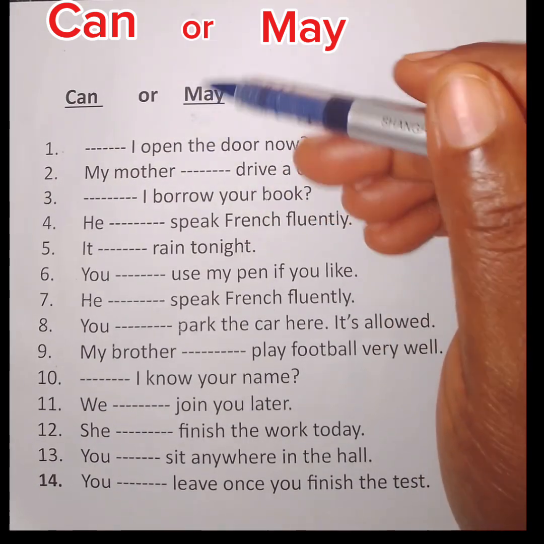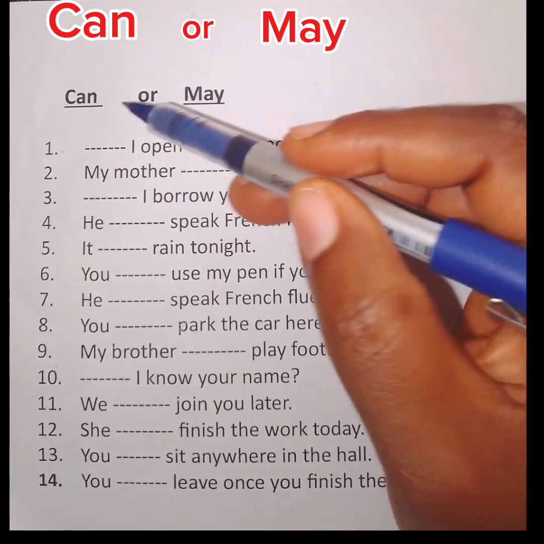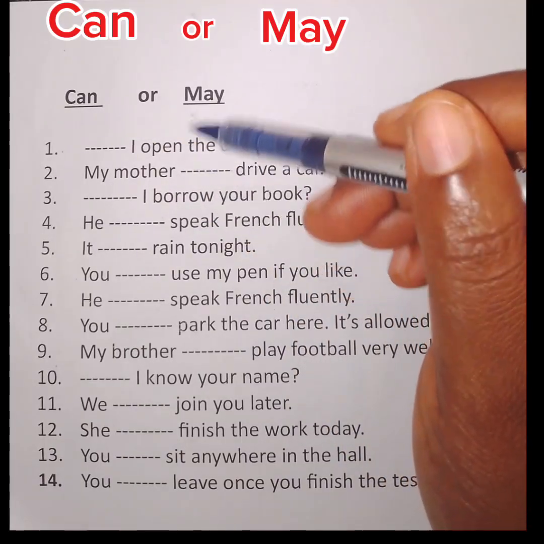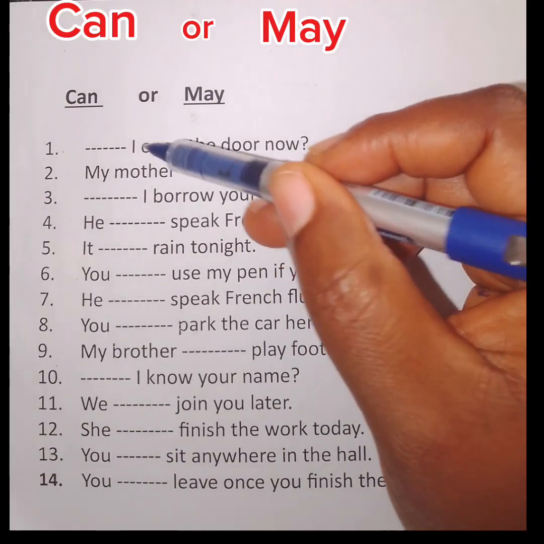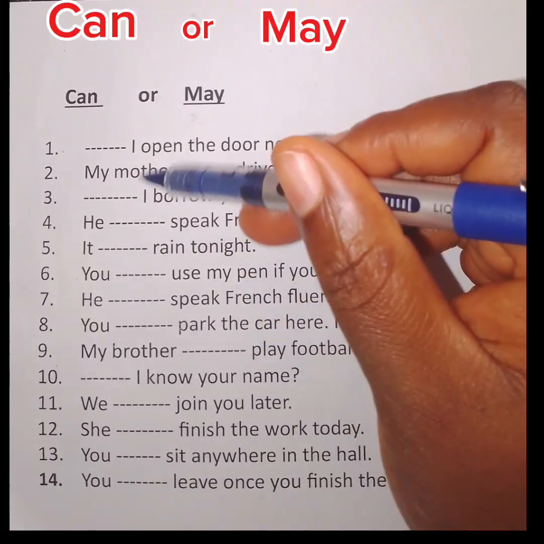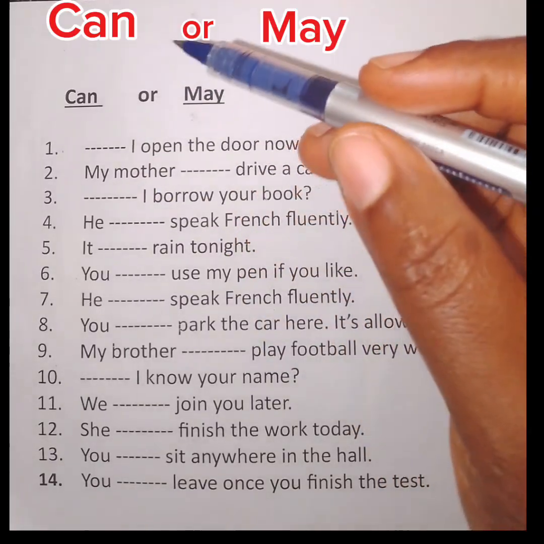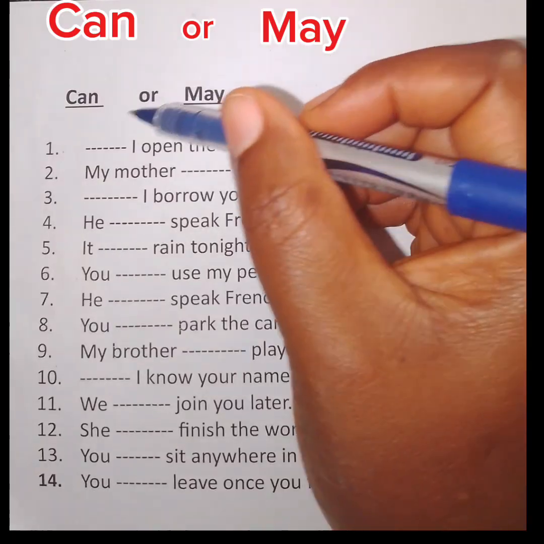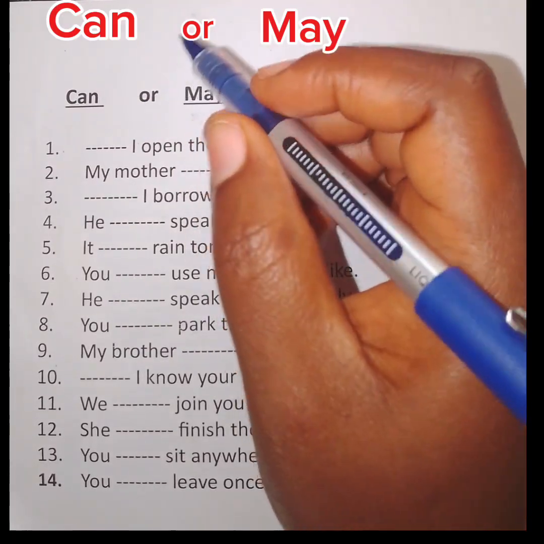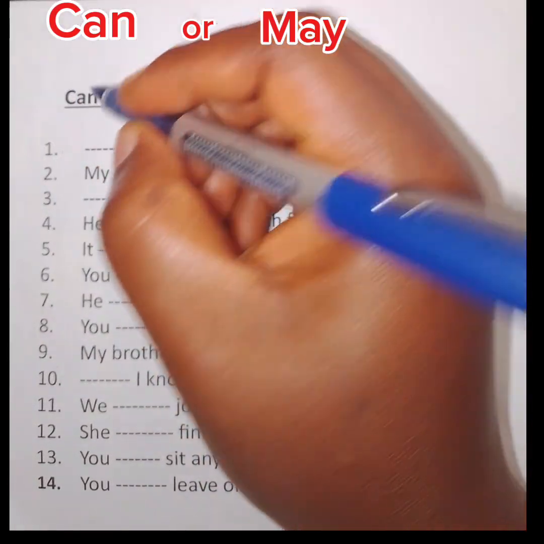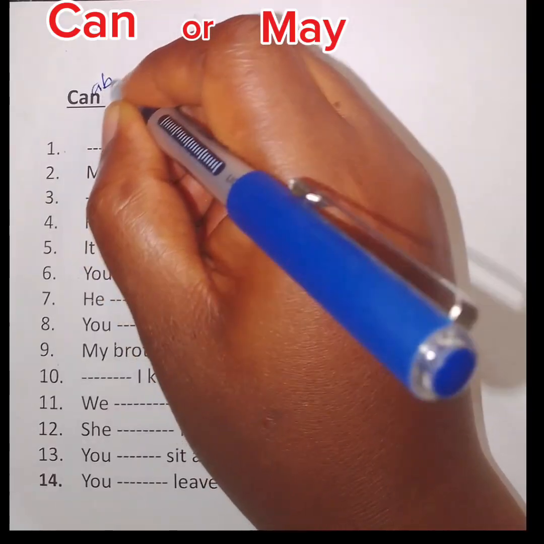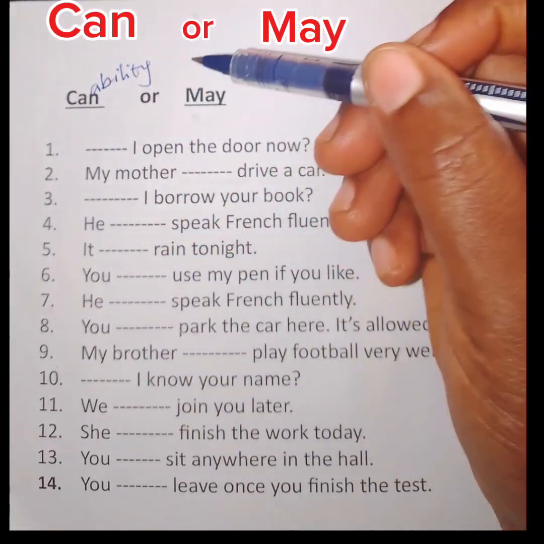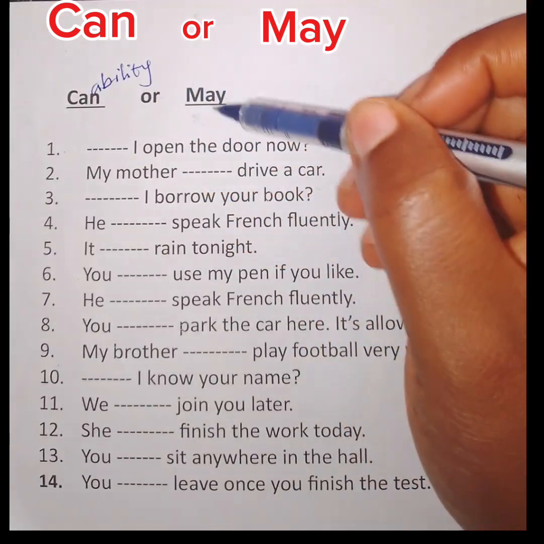Let's find out. We will first of all find out when to use them in sentences, and after that, we will use them to fill up these gaps. Okay? Let's start. Can is used when a sentence is talking about ability. Ability to do something. Okay?